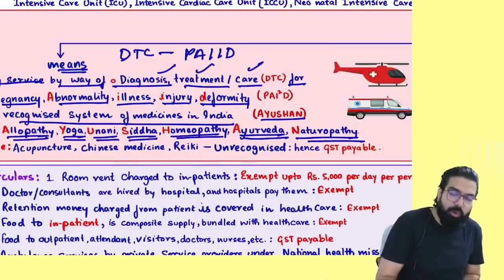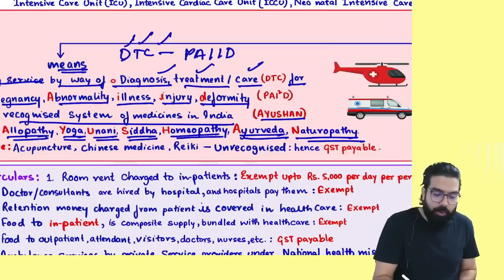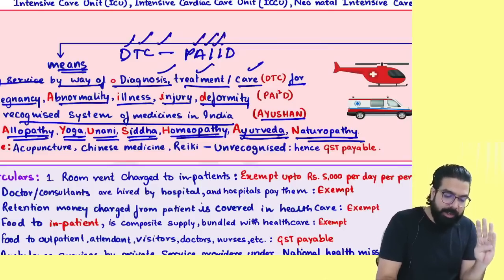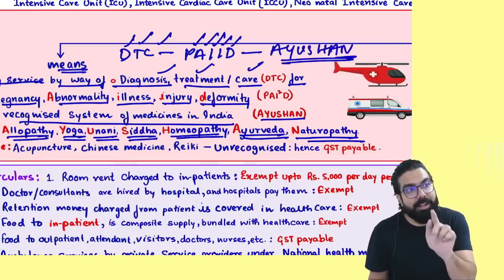Remember, if you go to a place and they did diagnosis for you or they did treatment or they took care of you, for pregnancy, abnormality, illness, injury and deformity, and it is done in a recognized system of medicine which is AYUSH-NA, then always remember that will be a healthcare service.